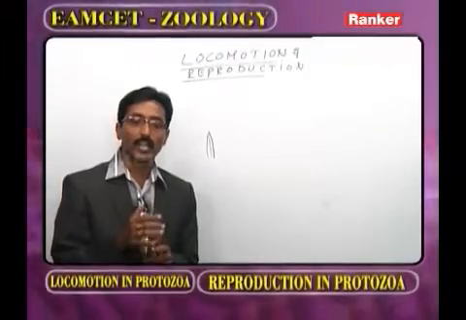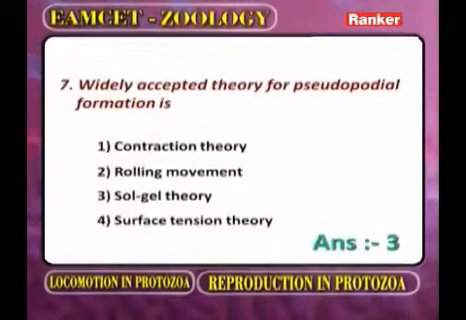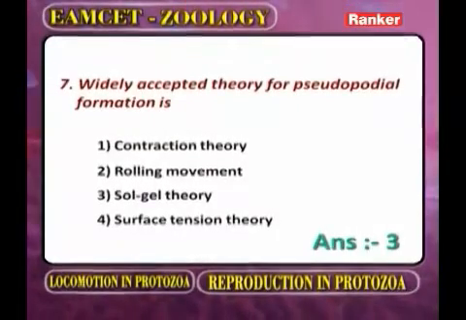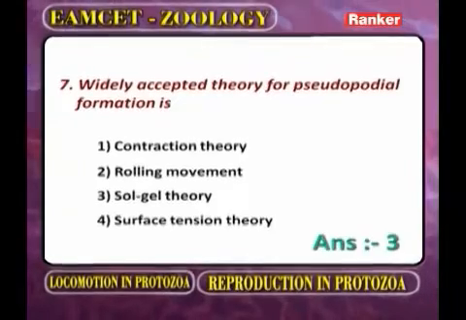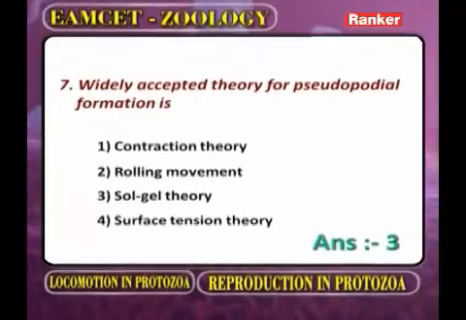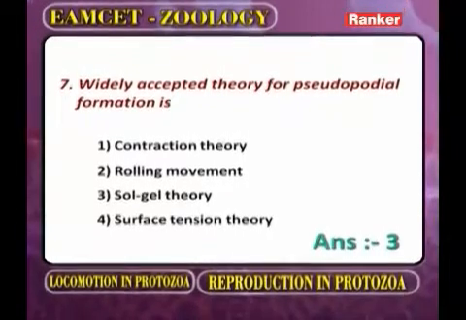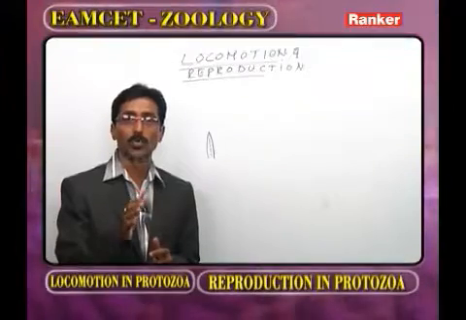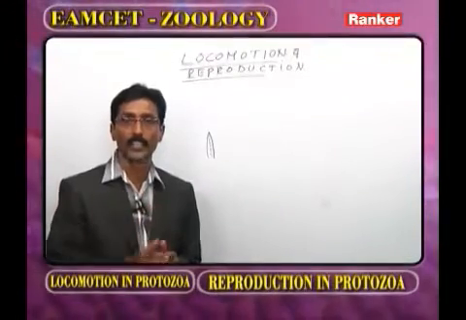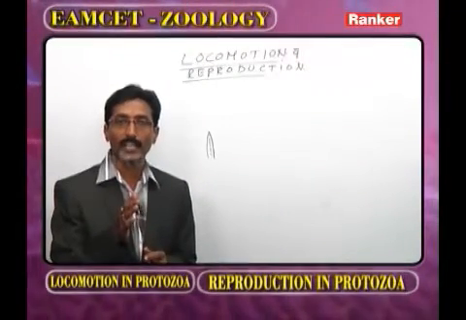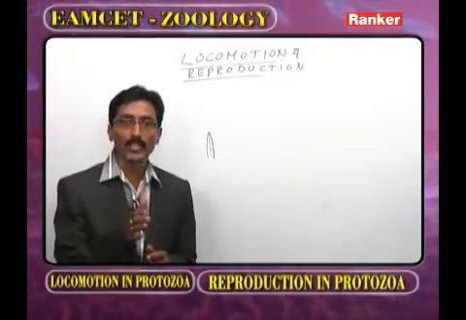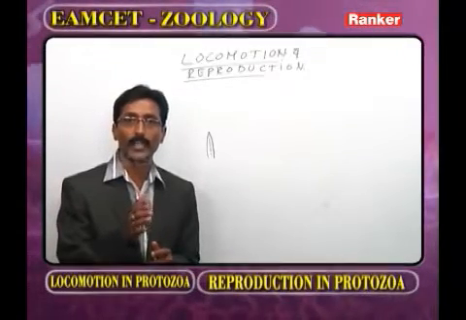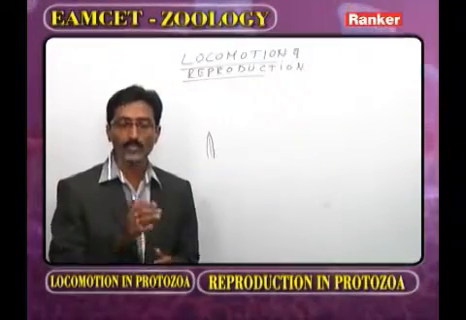But here, regarding this question, the widely accepted theory for the pseudopodial formation. One we call contraction theory, the second rolling movement theory, the third sol-gel theory, and the fourth surface tension theory. What is the widely accepted theory? That we call the sol-gel theory. Who proposed this theory? L.H. Hyman. Who supported the sol-gel theory? That we call Pantin and Mast. Now move to the next question.